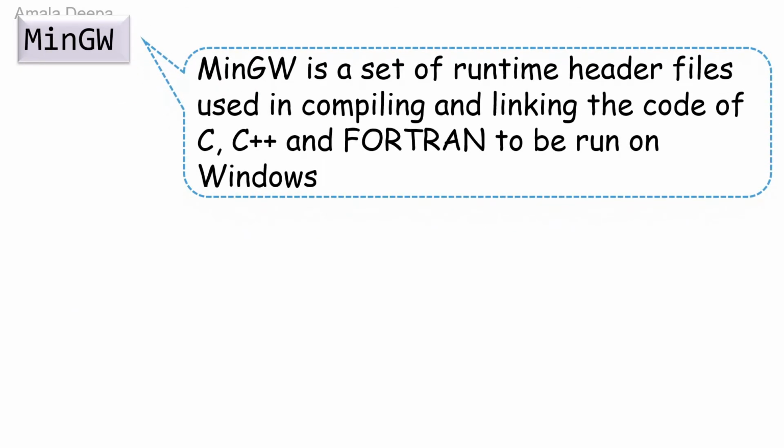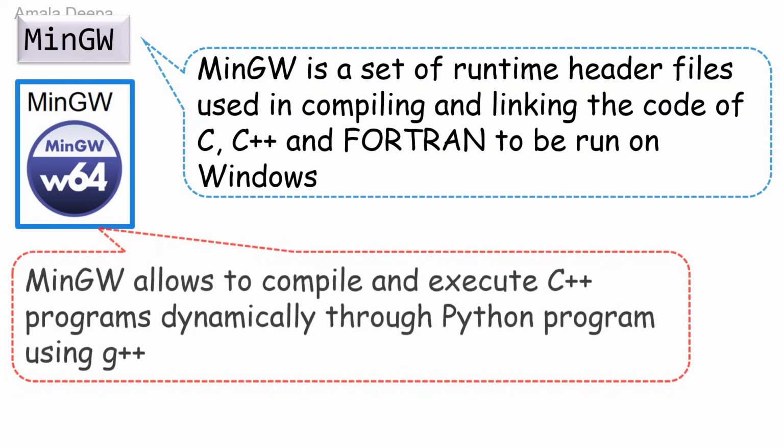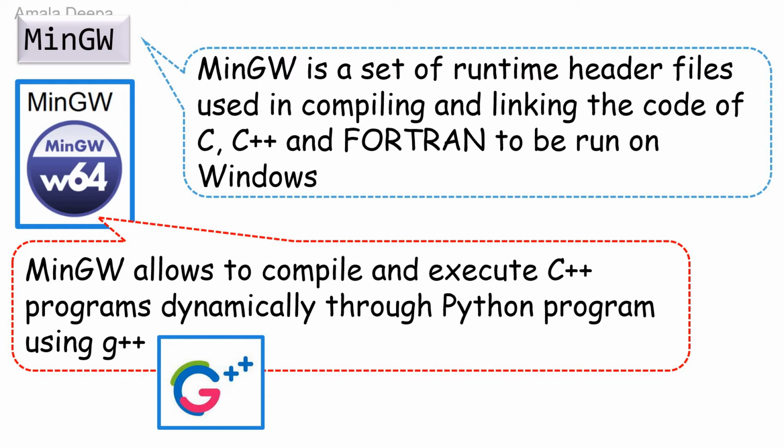What is MinGW? MinGW is a set of runtime header files used in compiling and linking the code of C, C++, and Fortran to be run on Windows. The steps for installation of MinGW are given in your textbook under Annexure 3. MinGW allows to compile and execute C++ programs dynamically through Python program using G++.